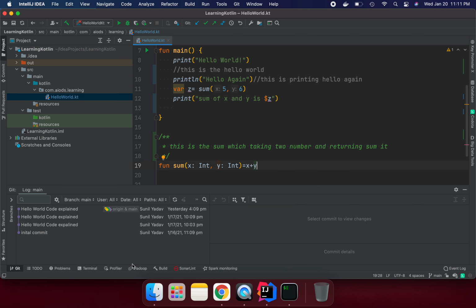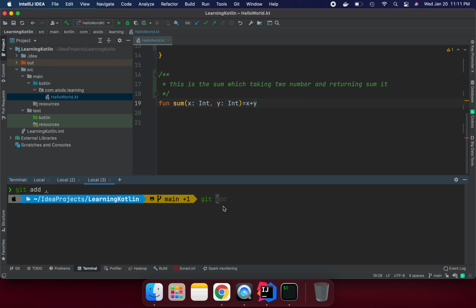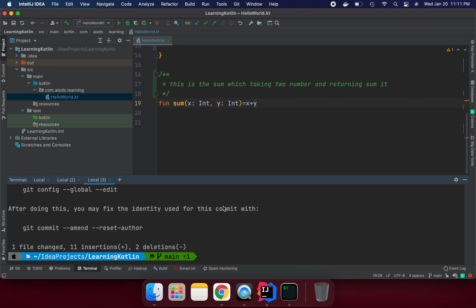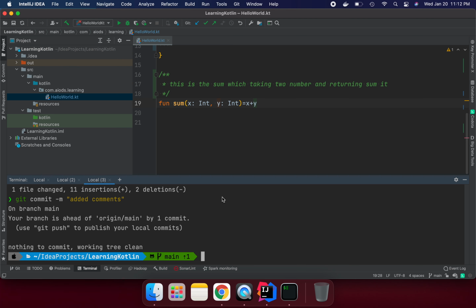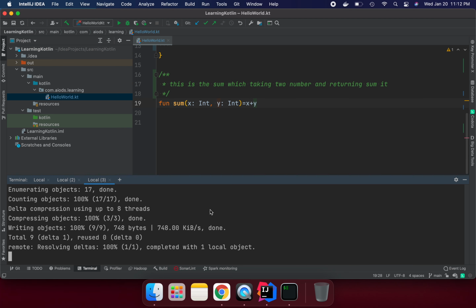If we want to commit this code to our git repository, we can see something has changed. We say git add dot, which adds all the changes in this project. Then git commit with the message "added comments", and git push pushes to my repository.